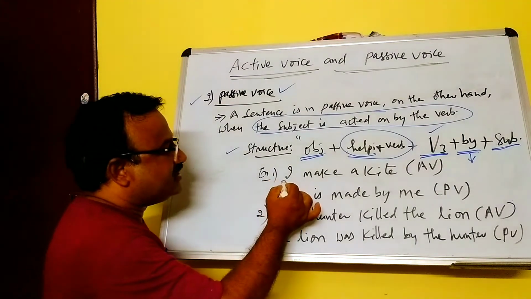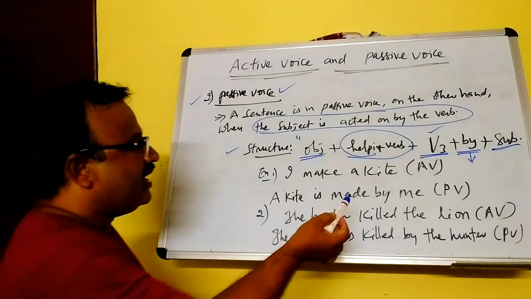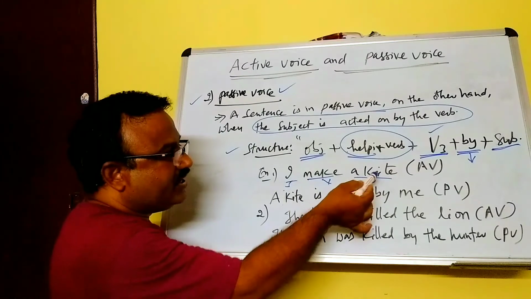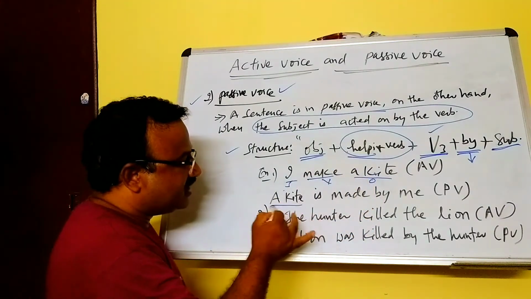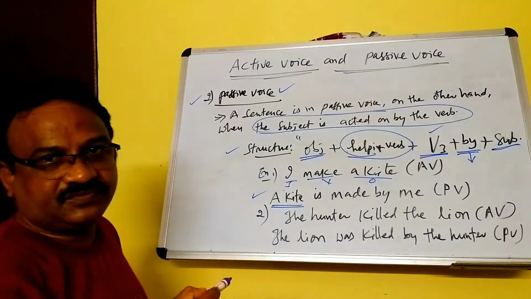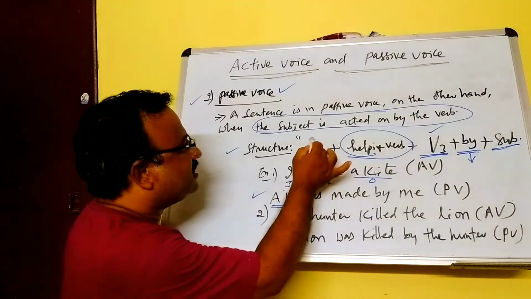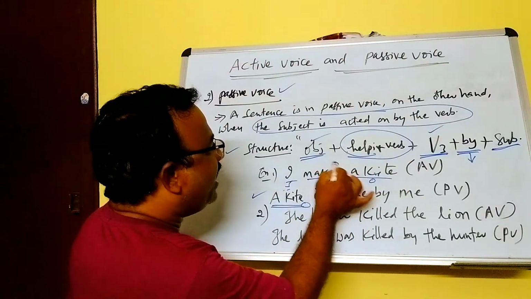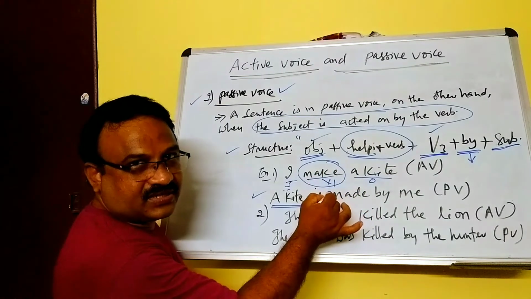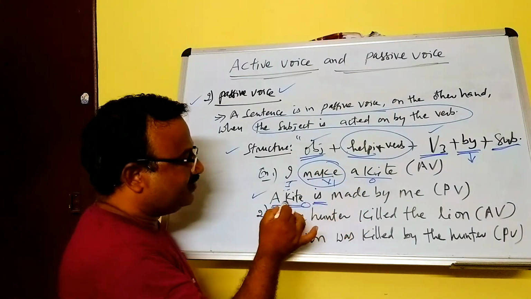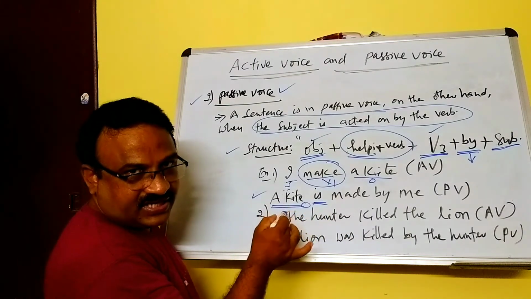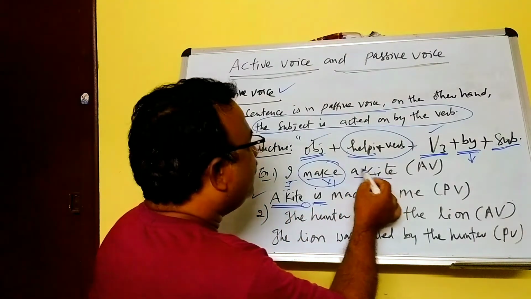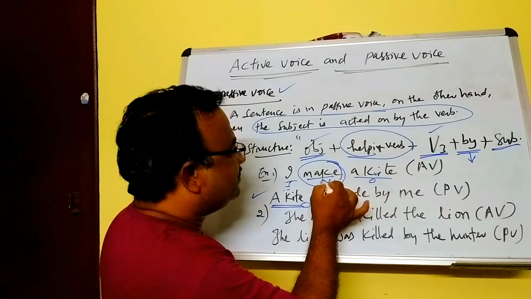Now, in active voice, I make a kite. See, here this is subject, verb, object. Here this object will become the subject of the sentence in passive voice. Make is V1, simple present tense. So the helping verb is is, because kite is singular and third person.